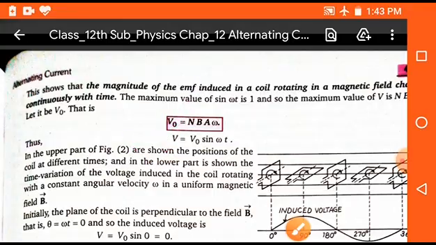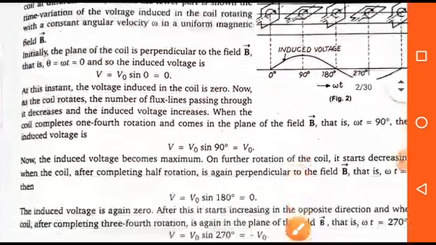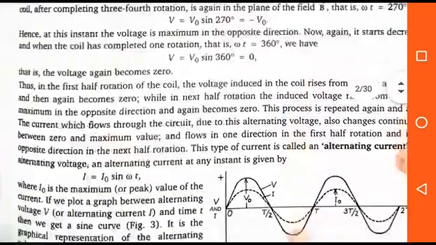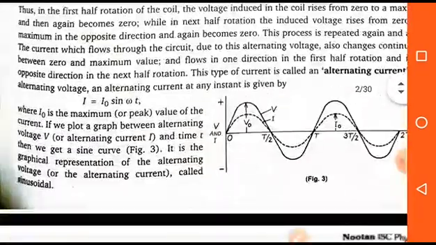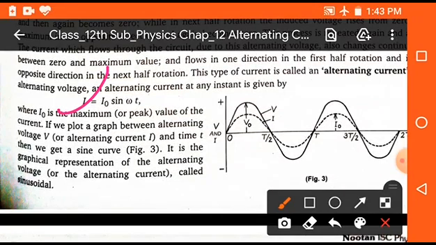Clear? Okay students. Now in the case of current, in the same way, if we want to find the equation of current, we can write I is equal to I naught sine omega t. These are the two important equations of alternating voltage and alternating current, where I naught and V naught are the peak values of alternating current and voltage. Omega is the angular frequency.